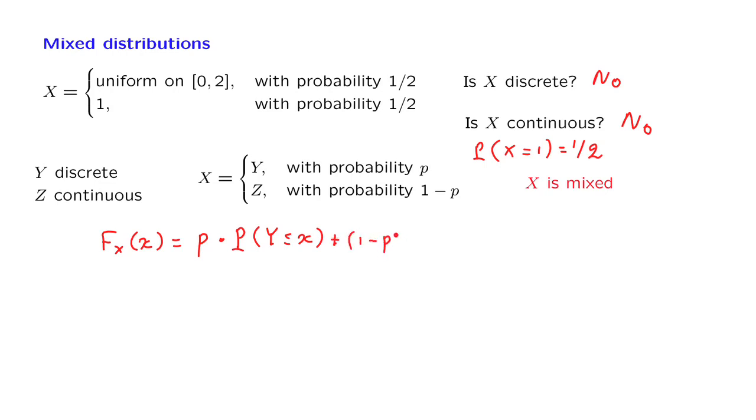And with some probability, we have the second scenario, and under that scenario, X will take a value less than little x if and only if our random variable Z will take a value less than little x. Or in CDF notation, this is p times the CDF of the random variable Y evaluated at this particular x plus another weighted term involving the CDF of the random variable Z.